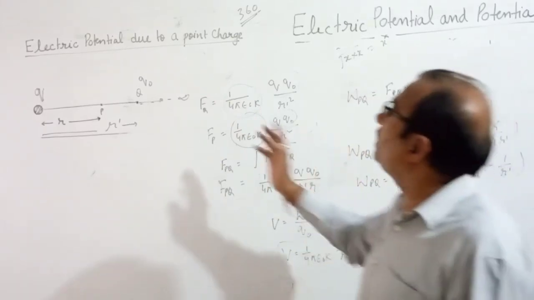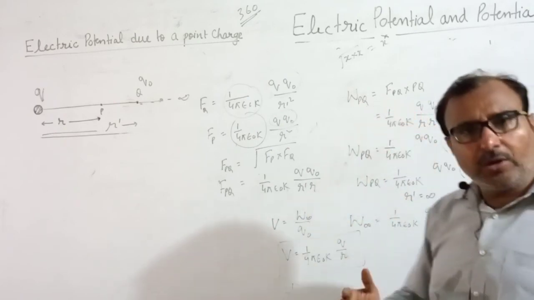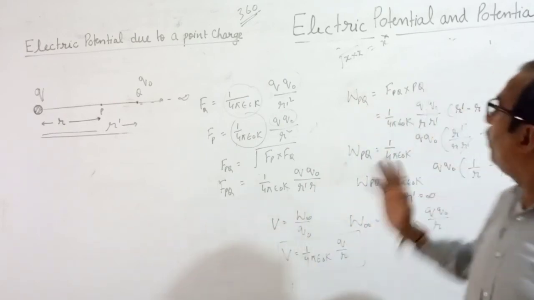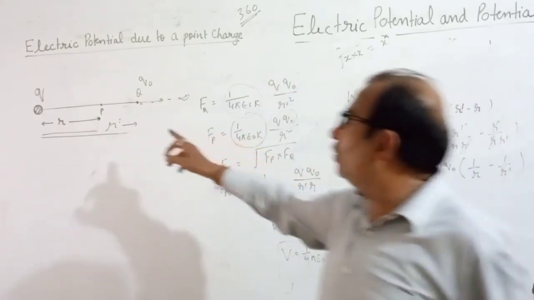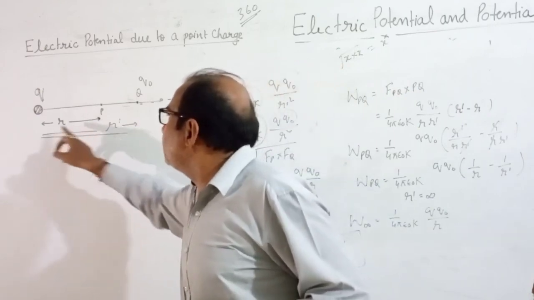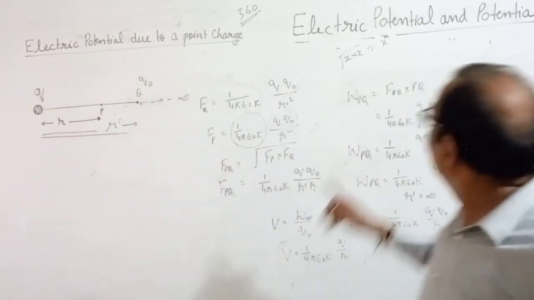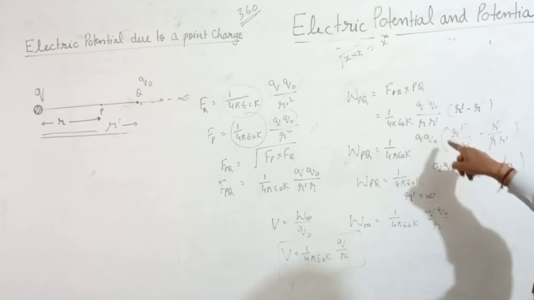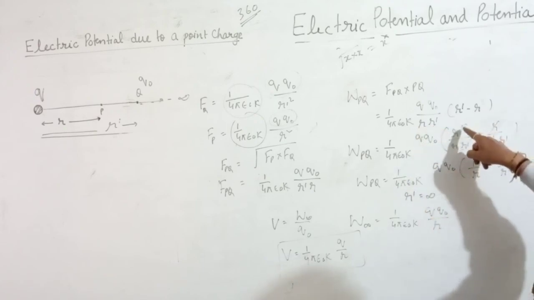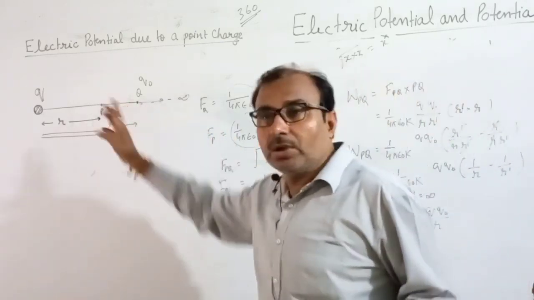So how much work is done in taking from Q to P? That is W_PQ. What is work equal to? Force into displacement. What is force? F_PQ. What is displacement? PQ. How much is PQ? R dash minus R. This distance you have to find out, PQ. So I have written here R dash minus R. Now you take R upon R dash inside the bracket. R dash cancel, R cancel. Now you will get like this. This is the work done in taking charge from Q to P.